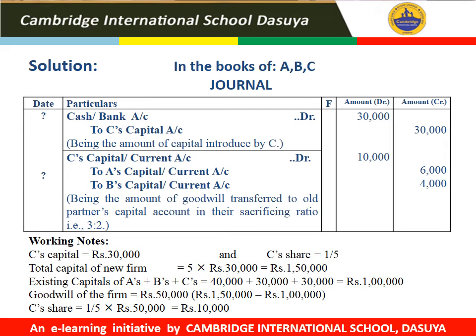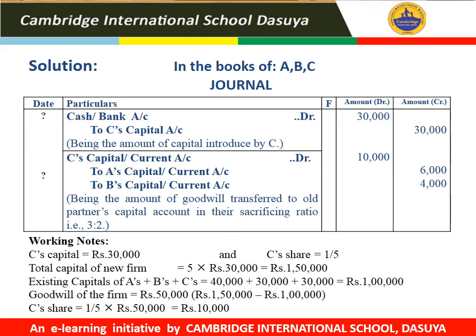See, in the working notes, we have calculated the goodwill. The steps for calculating the goodwill: first of all, we have to calculate the total capital of the new firm. In this question, the capital of C is rupees 30,000, which is given in the question, and the profit share of C is 1 by 5.